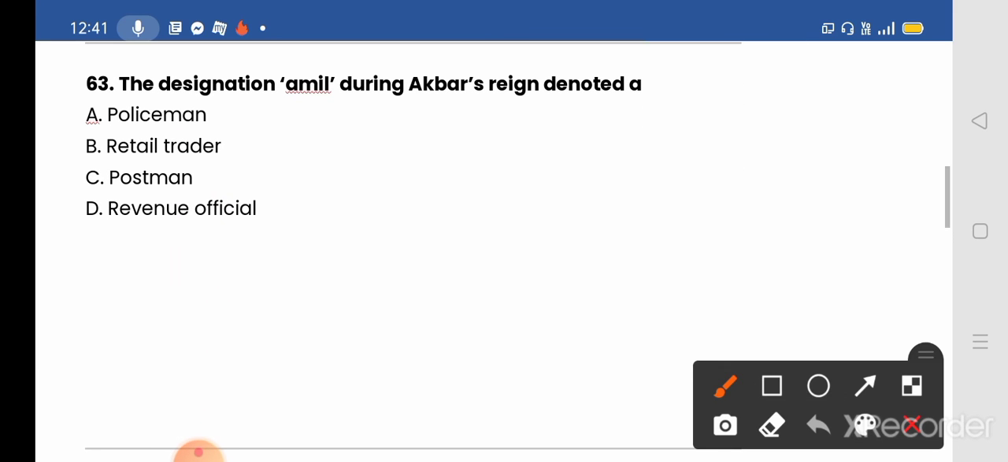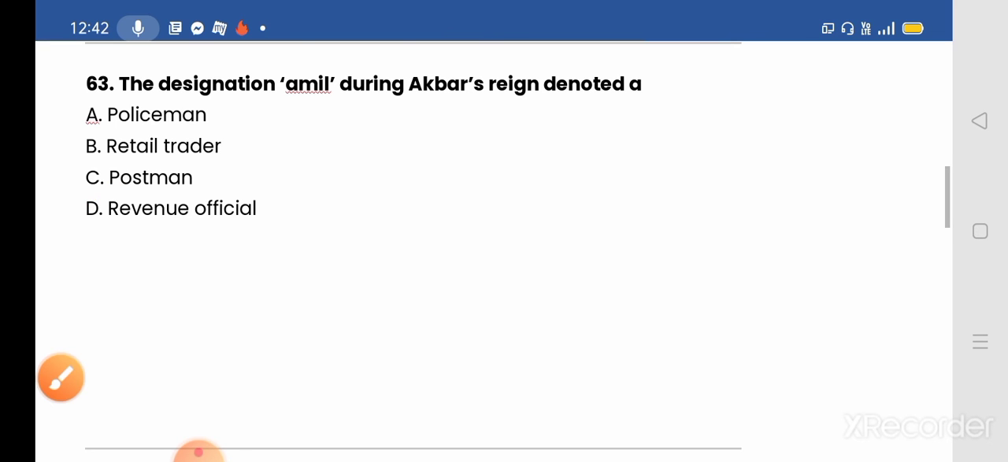Question number 63. The designation Amil during Akbar's reign denoted a. Options given: A. Policeman, B. Retail trader, C. Postman, D. Revenue official. The correct answer will be option D. The designation Amil during Akbar's reign denoted a revenue official who collects the revenue. Okay. So next we move to our next question.